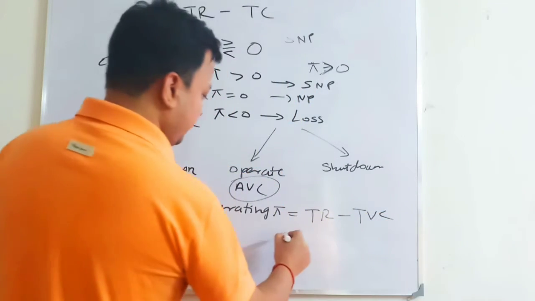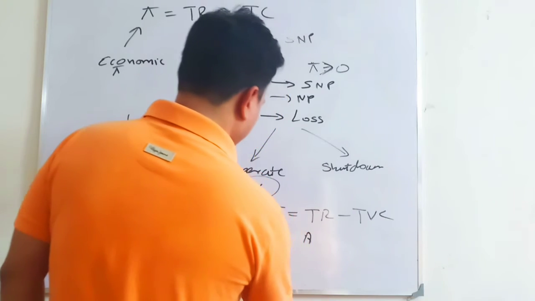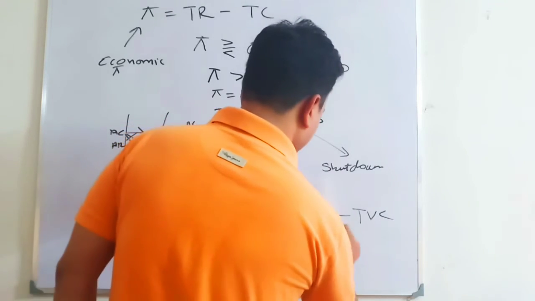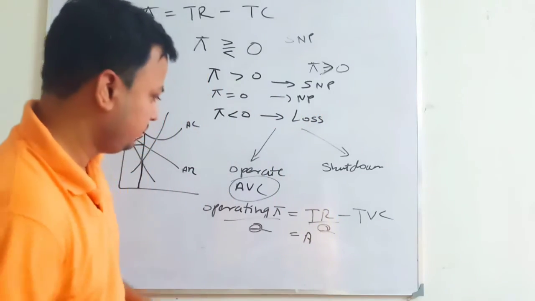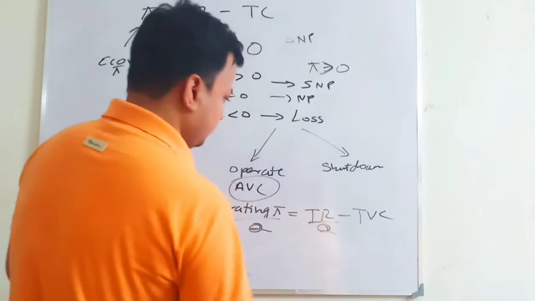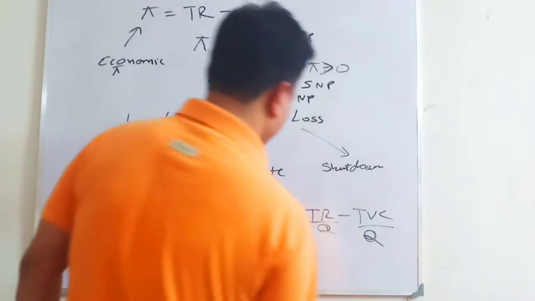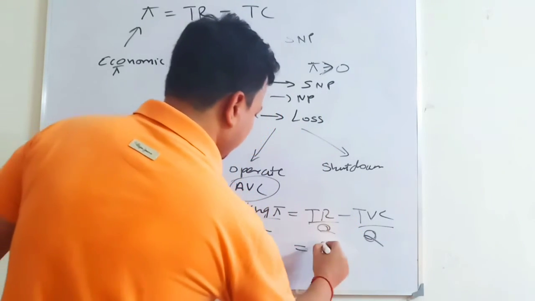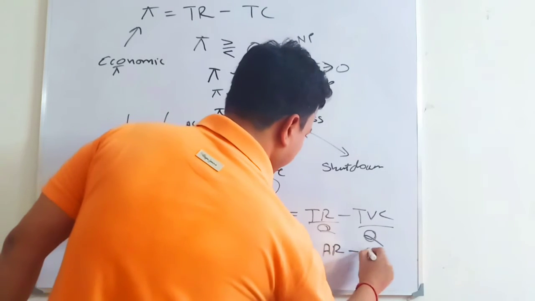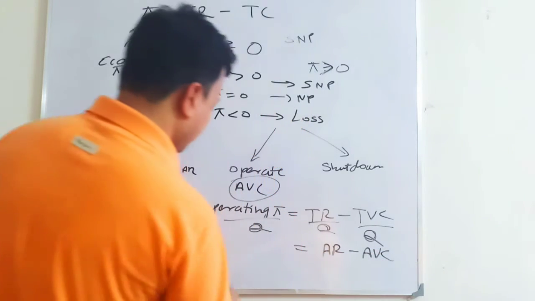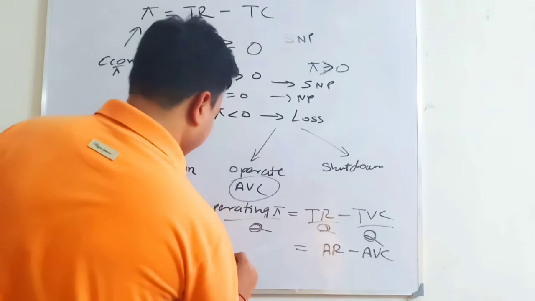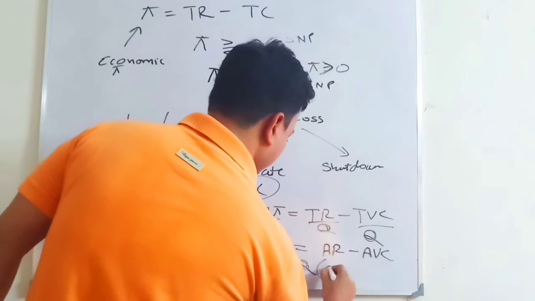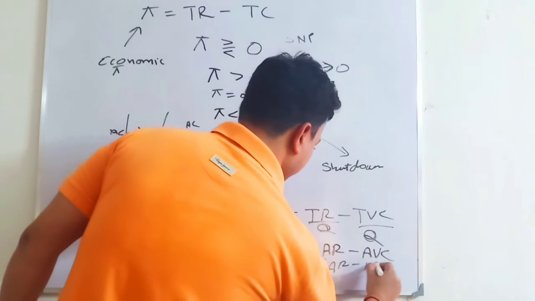We divide by quantity, divide by Q. I write this down. Dividing this by Q, we get operating profit over Q equal to average revenue minus average variable cost.